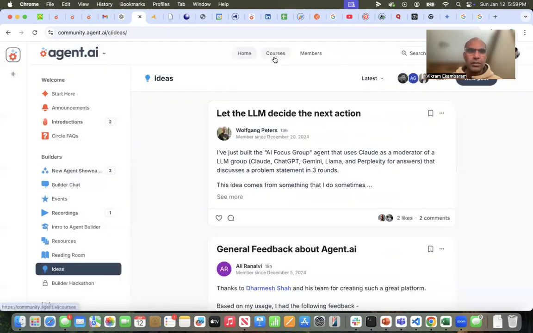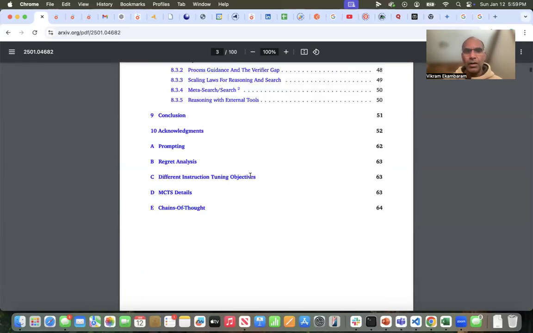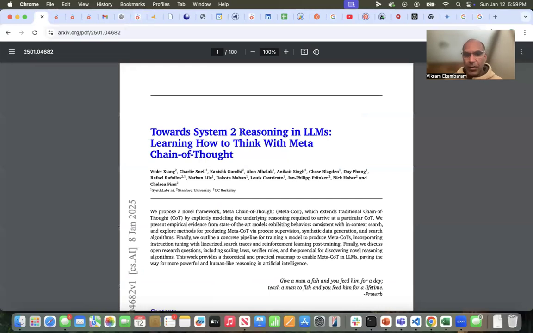And so to make it practical, I got this research paper in my inbox today, and I'm not technical and I have really no patience to read through 100 pages. But this topic is very interesting to me because I know what chain of thought is, and this concept of doing a meta chain of thought was very intriguing.